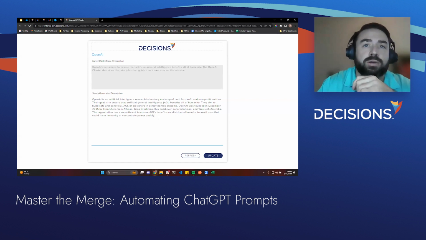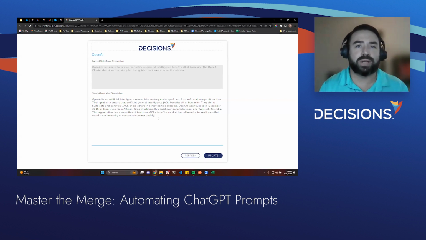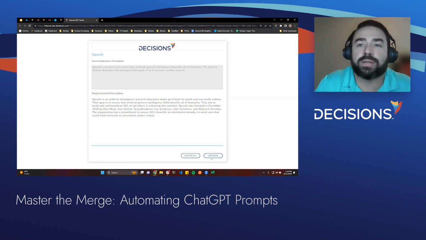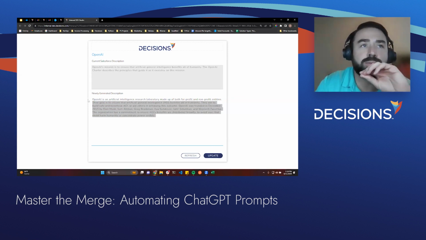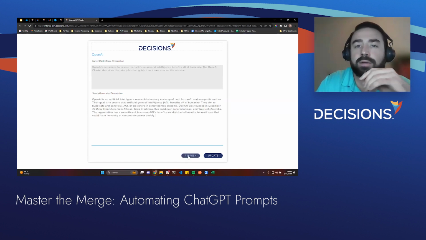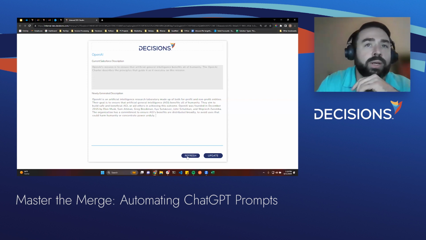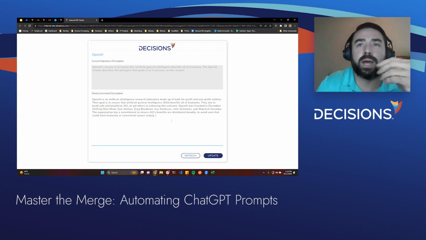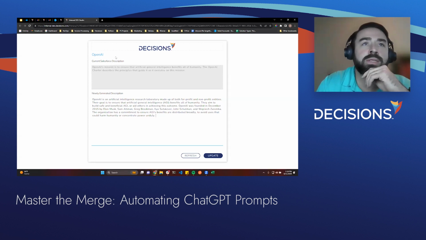In this process too, we give the ability for the end user to edit, so they can make edits to this as necessary. And then like Gordon mentioned, there's an approval process. So by clicking update, it will actually send this new description right here and update Salesforce. If you didn't like it, you have the ability to refresh this, so it will then re-engage with OpenAI and see if it can come back with any additional information.